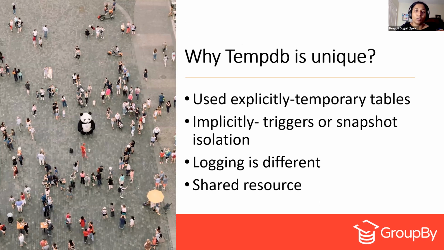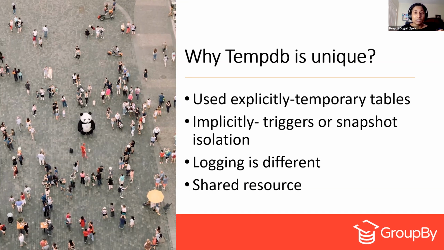So why is TempDB so unique? It is used to explicitly create temporary tables. All the temporary tables that you create for your stored procedures and whatnot are explicitly created inside the TempDB. Some of them get implicitly created, like with triggers or snapshot isolation.